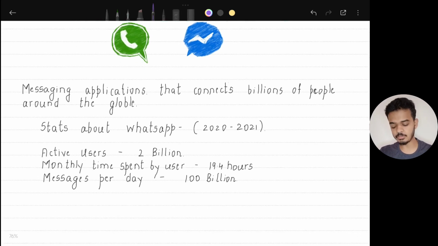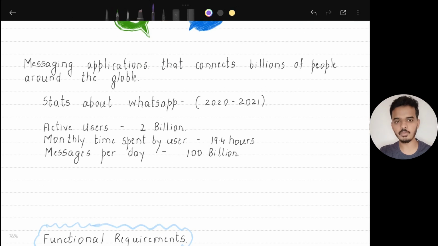Here are some stats about WhatsApp from the 2020-2021 timeline. There were approximately 2 billion active users on WhatsApp, and on average a user spent around 19 hours monthly on WhatsApp. And WhatsApp used to handle around 100 billion messages every day. So this is the scale we are going to design for.